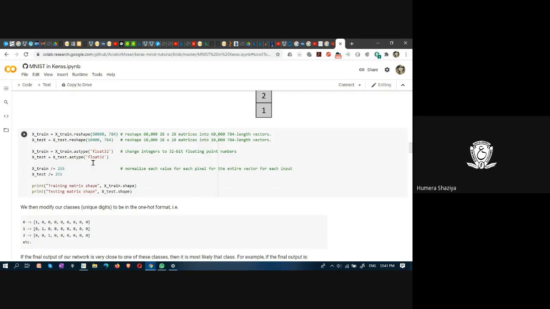Here you are changing the type. This is known as pre-processing of the data. You are changing the integers to float. Pixel values are in integers. We are changing them to float.